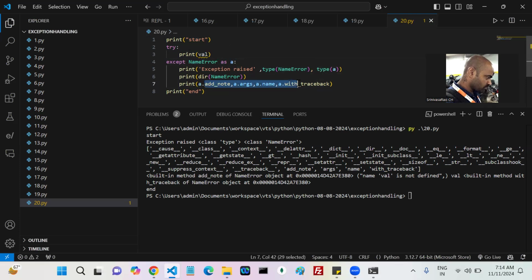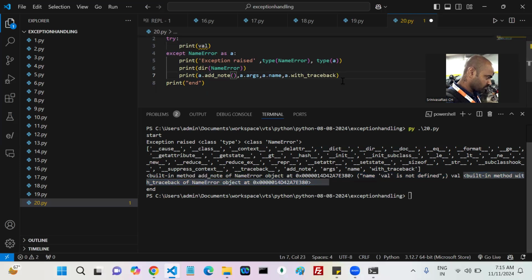You can call the members of that particular class, yes or no? a.add_note is a method. Next, a.args is one, and the next one is a.name, which is built-in. So how many methods are there? Two methods: add_note is one method, and with_traceback is another method. That's all.